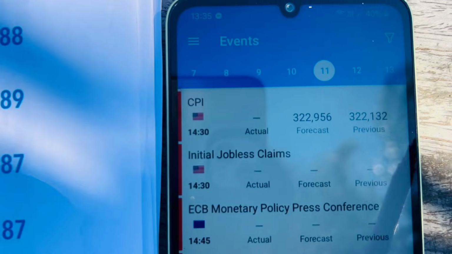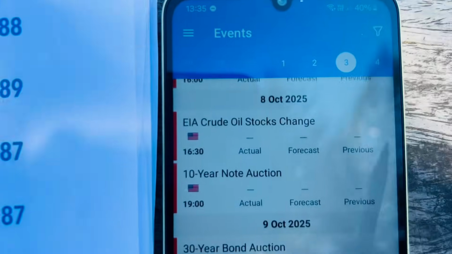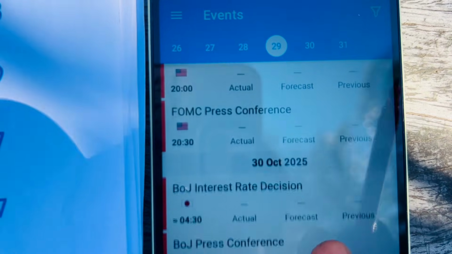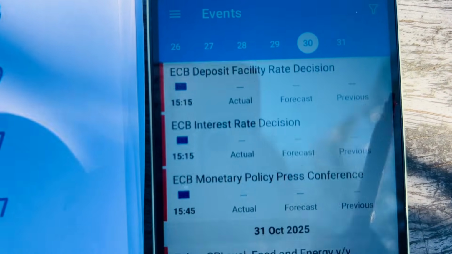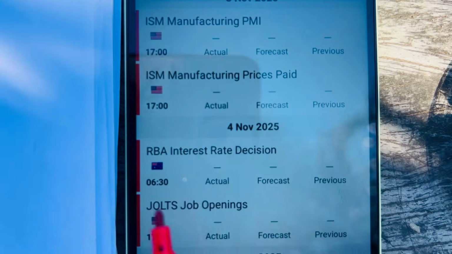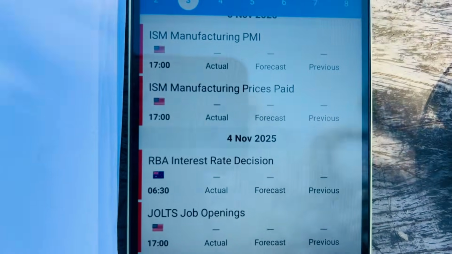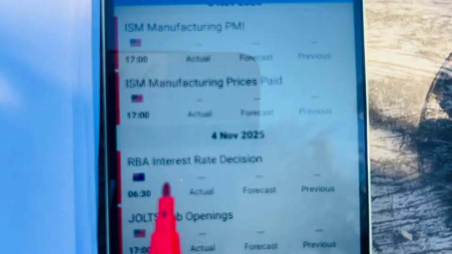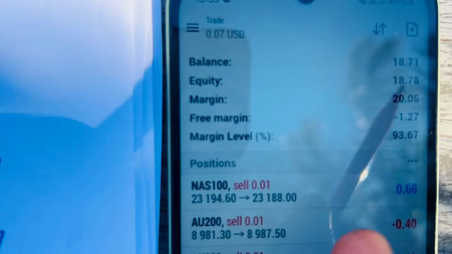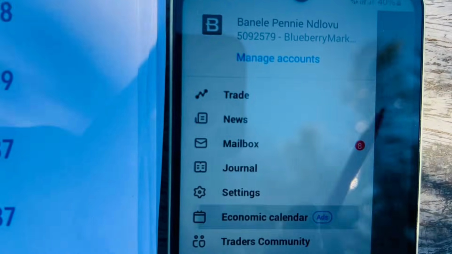I'll show you the asset that you can trade the news. Let's look for next month. I want to show you the news because now we might not have time to look for them. RBNZ, yes, these are the news that I'm talking about here, right? So you like to trade this news. I'll trade this news with you, and we'll trade them next month because they're supposed to be there for next month. These are the news that we'll trade, and if you go to the calendar again, go back to the calendar, click here, click economic calendar.